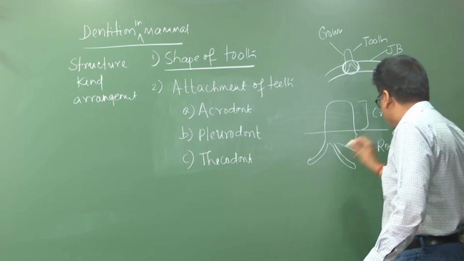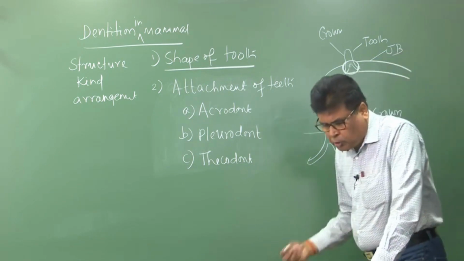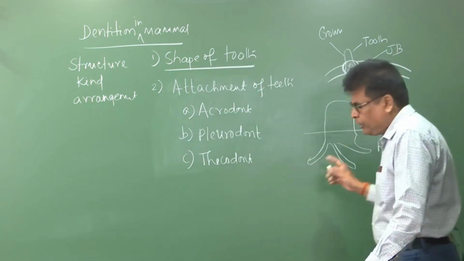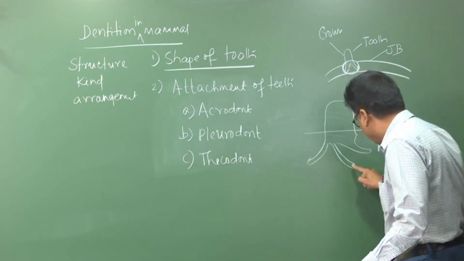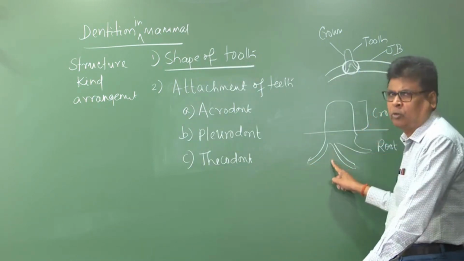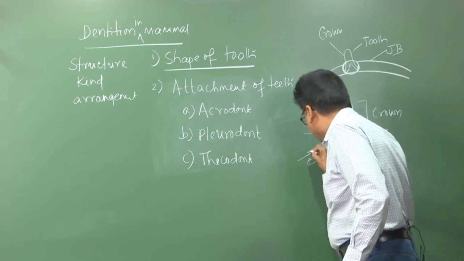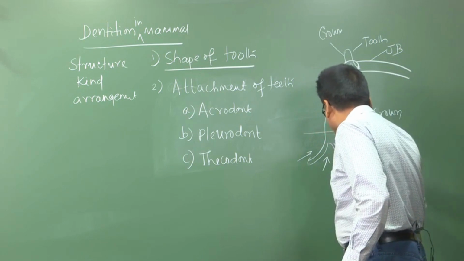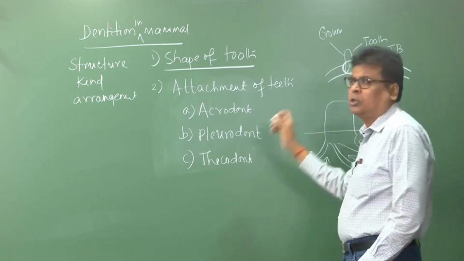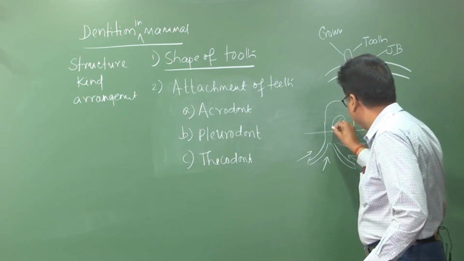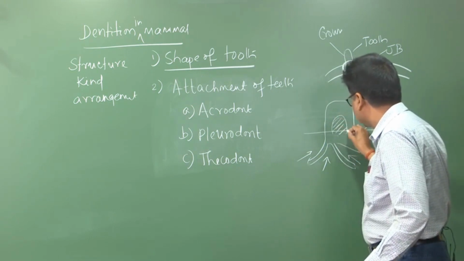The most important thing is that the roots of thecodont teeth are longer, and they may be open or closed. Open means that blood supply and nutrition are given continuously through the root to the pulp cavity, where the nerves and blood vessels are present.